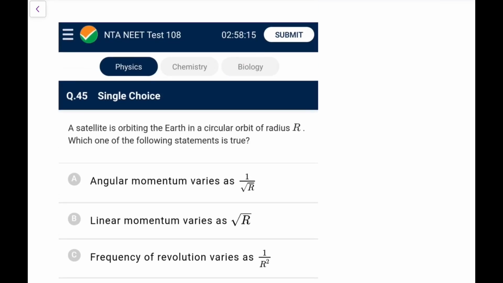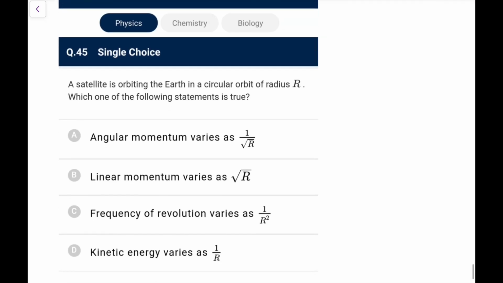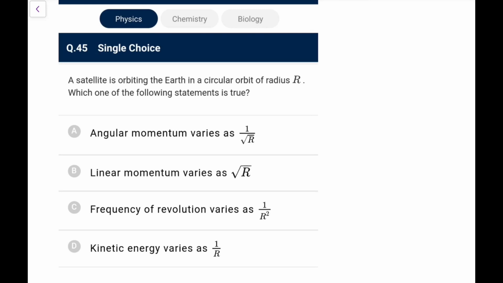A satellite is orbiting the Earth in a circular orbit of radius r. Which of the following statements is true? Angular momentum varies as 1 by r. L you call as mvr. So v you know is proportional to 1 by root r, so L would be proportional to root r, so this is wrong.